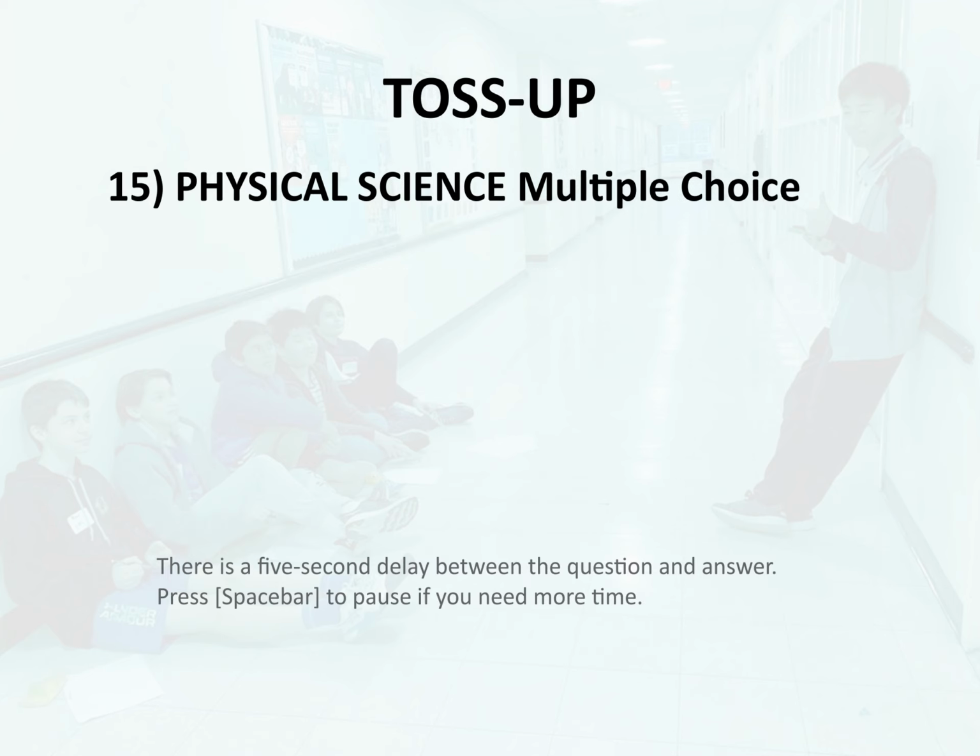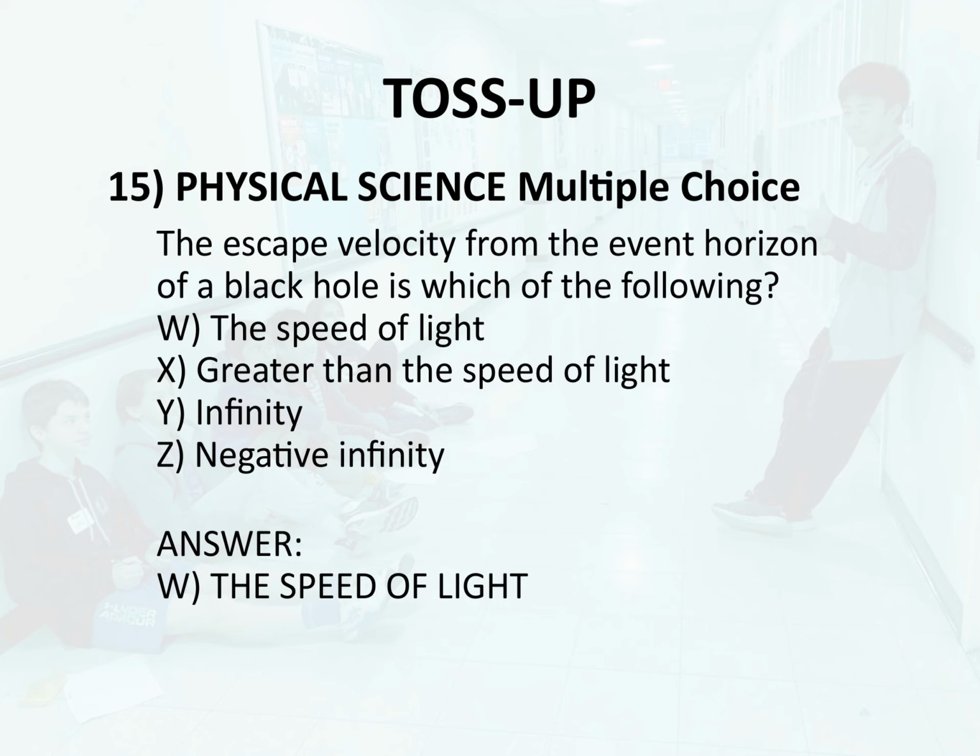Toss-up 15. Physical science. Multiple choice. The escape velocity from the event horizon of a black hole is which of the following? W. The speed of light. X. Greater than the speed of light. Y. Infinity. Z. Negative infinity. Answer. W. The speed of light.